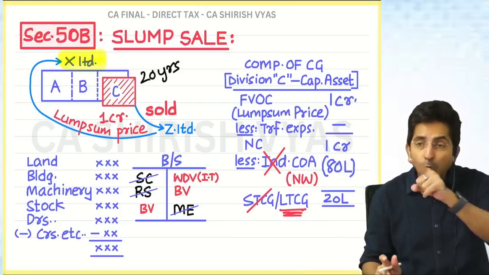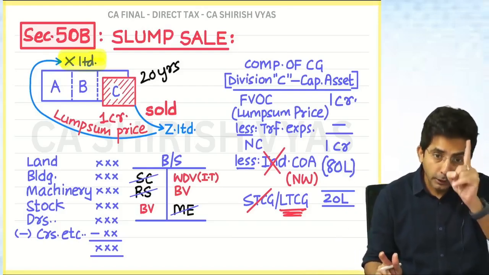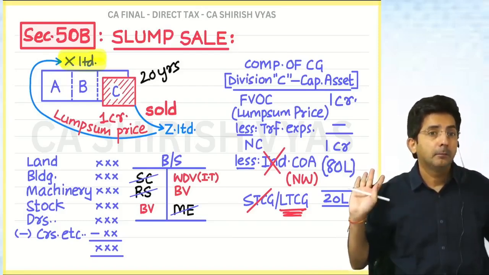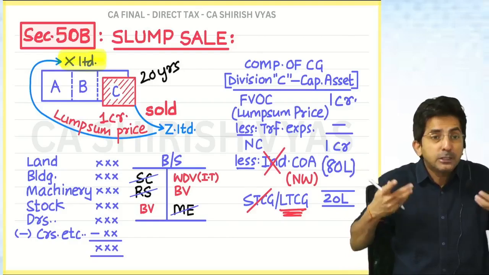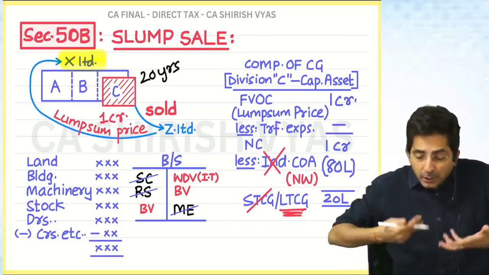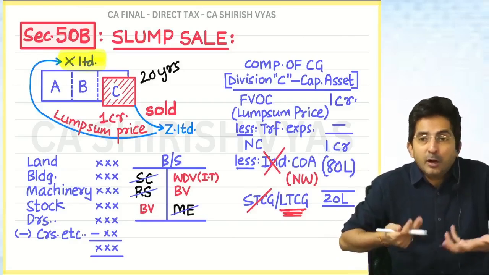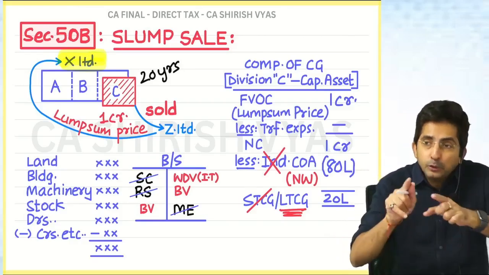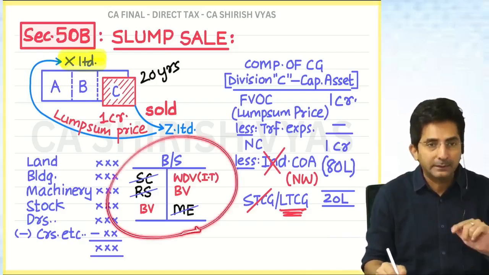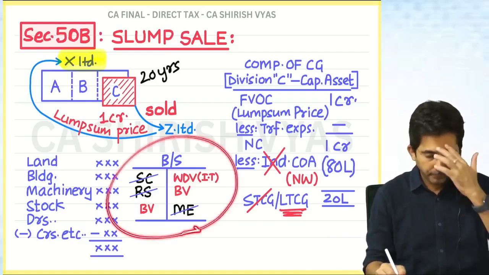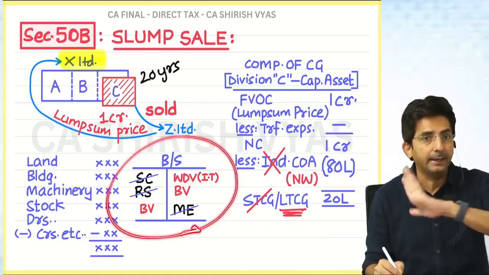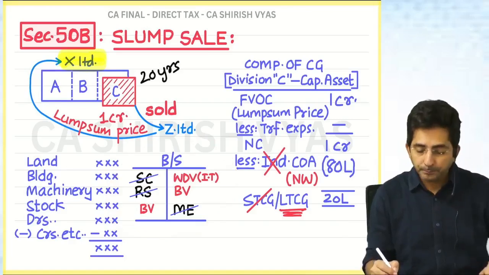But what the law is trying to give you is a warning: if it is recorded in the balance sheet, we will take it as nil. Because we feel self-generated assets should be at zero value. The asset which you have generated on your own has not involved any cost, so it should be taken as nil. So certain things in net worth that I said: 35AD asset take nil, self-generated asset take nil.